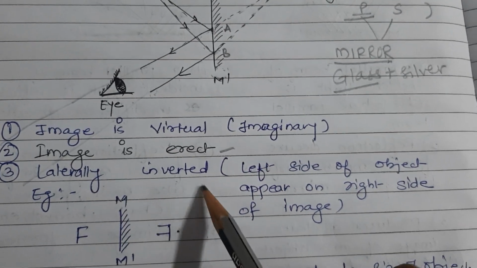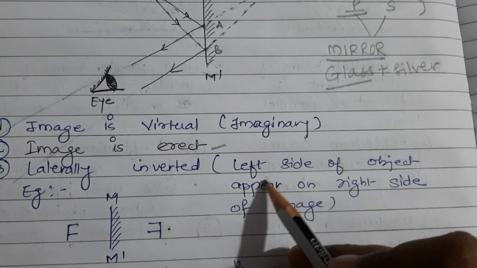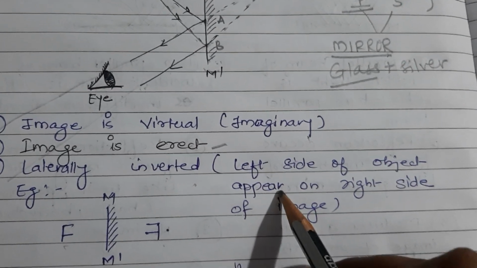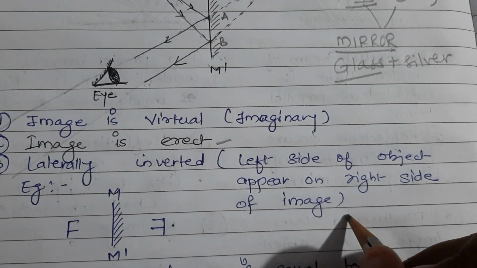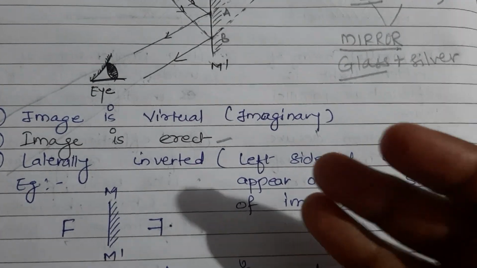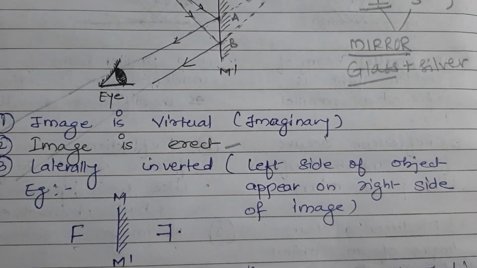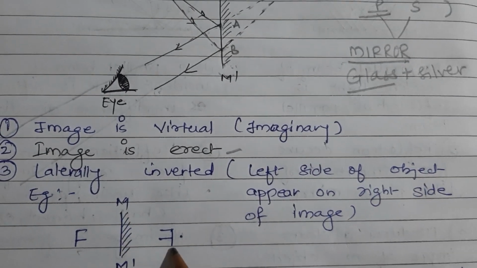After that, it is laterally inverted. What do you mean by laterally inverted? When the left side of the object appears on the right and the right side of the object appears on the left. अगर इमेज में ऑब्जेक्ट का राइट लेफ्ट में दिखता है और ऑब्जेक्ट का लेफ्ट इमेज के राइट में दिखता है तो हम लोग उसको बोलते हैं लेटरली इन्वर्टेड.